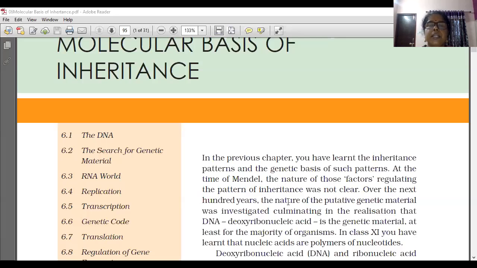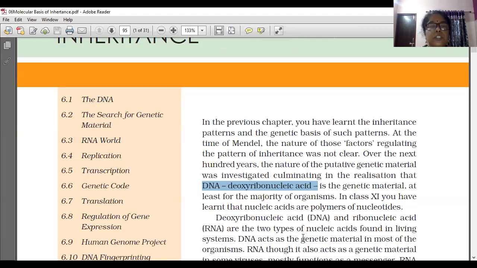Over the next 100 years, the nature of putative genetic material was investigated, culminating in the realization that DNA, that is deoxyribonucleic acid, is the genetic material. At least for the majority of organisms, DNA is acting as the genetic material. So first we are going to learn about the DNA. The first topic is DNA only.